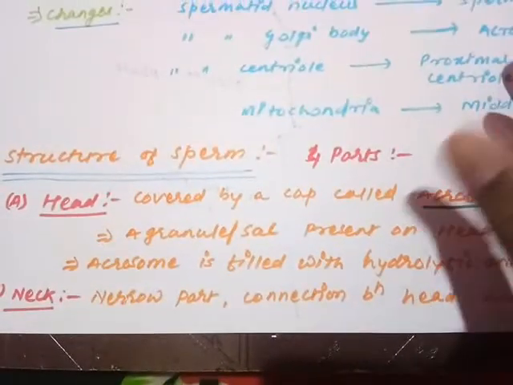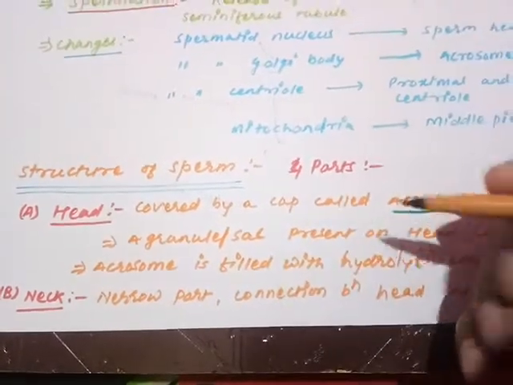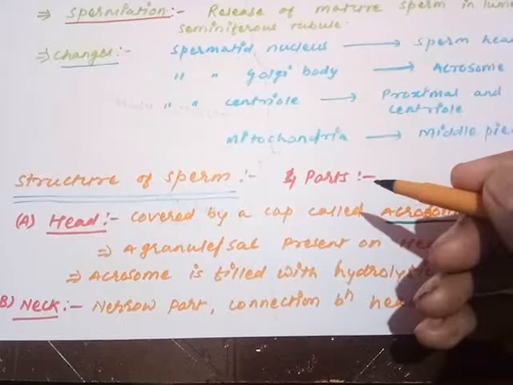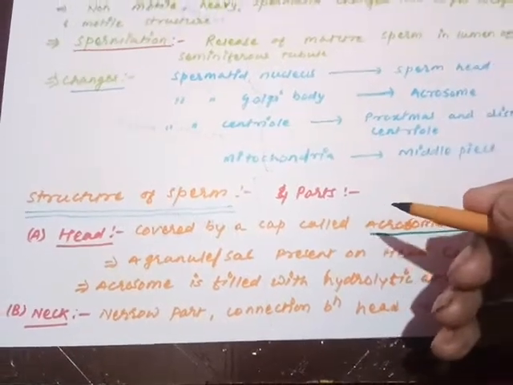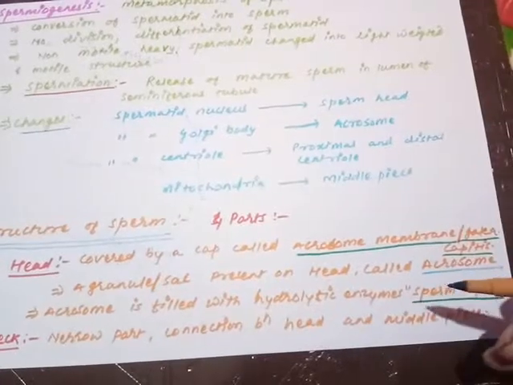So now let us take a look at the structure of the sperm. The structure of the sperm is divided into 4 different regions.